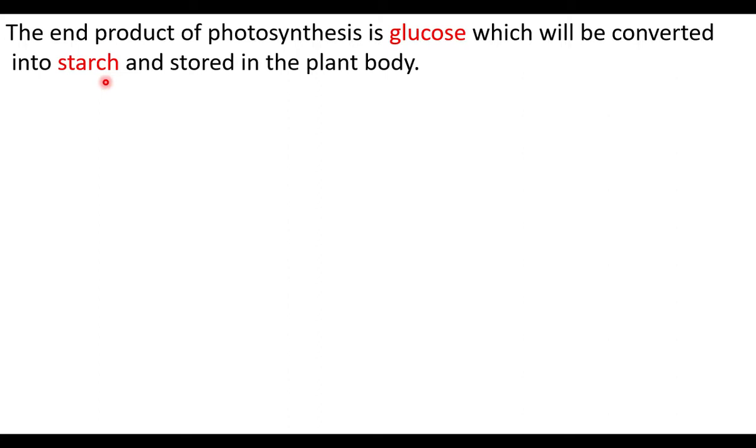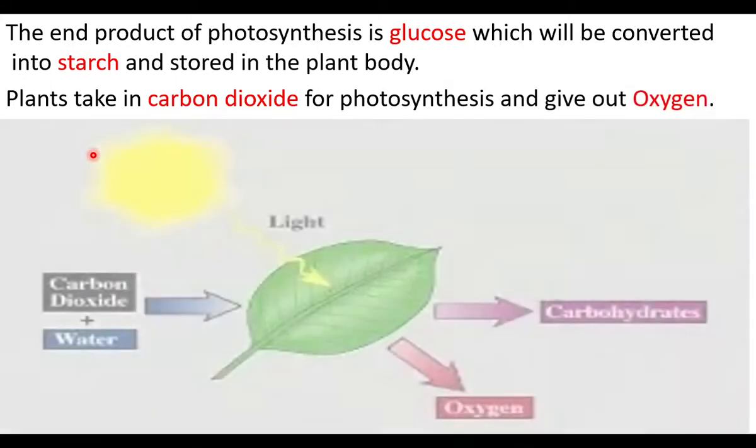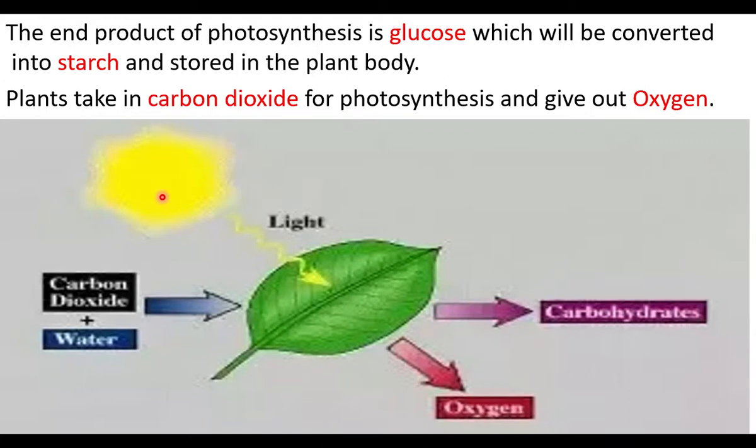Plants take in carbon dioxide for photosynthesis and give out oxygen. Sunlight is necessary for photosynthesis. The green pigment is present in the leaf. Carbon dioxide and water are raw materials.